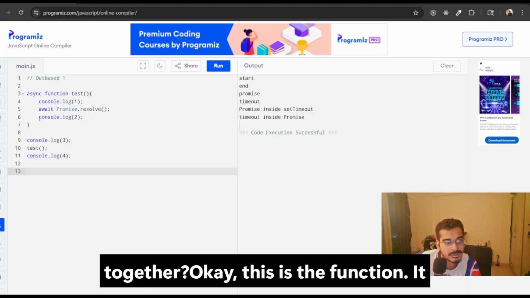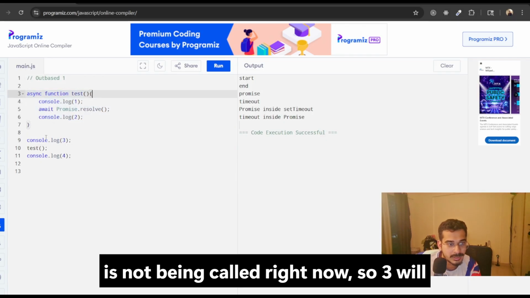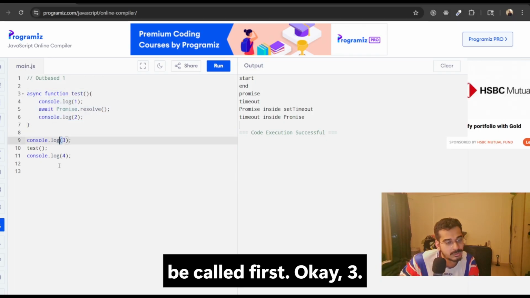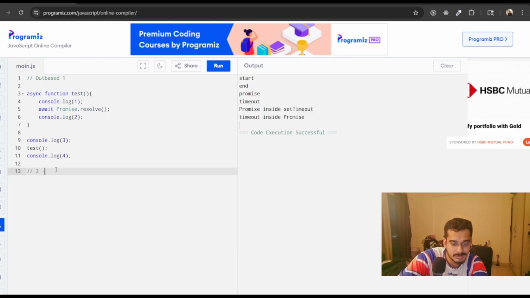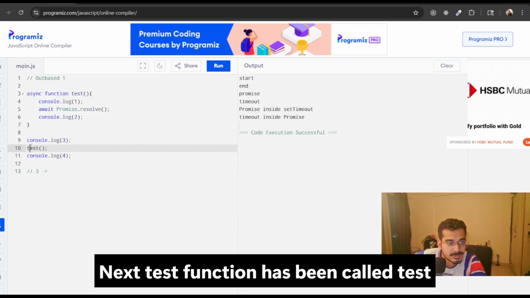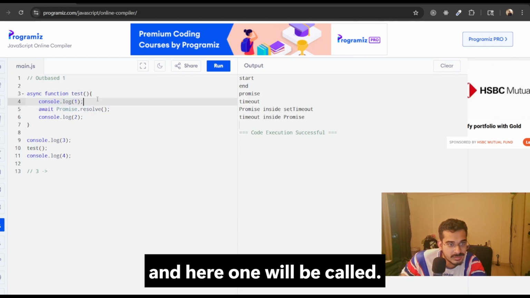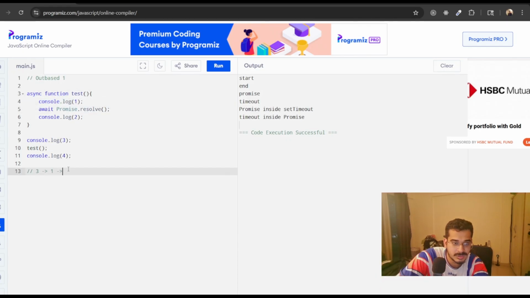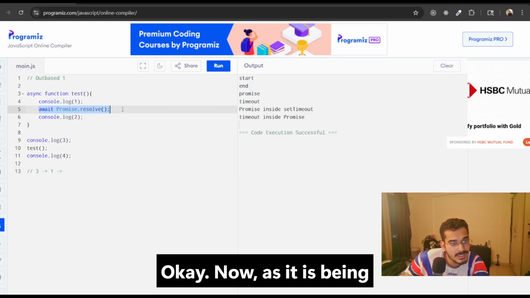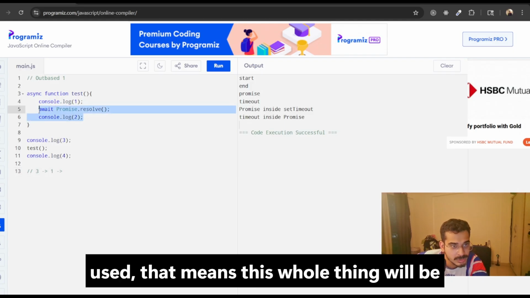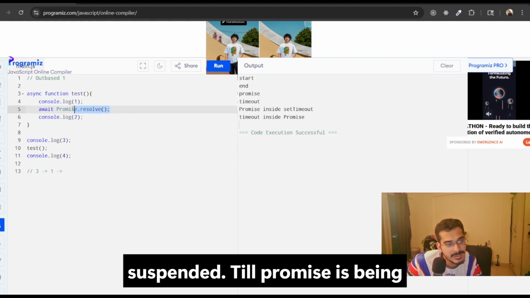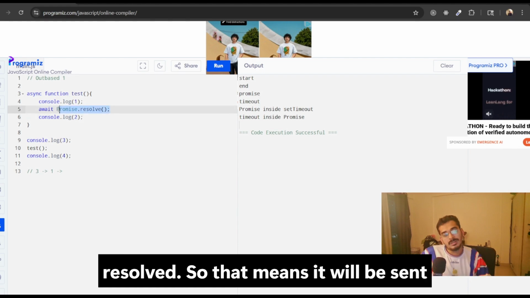Let us understand together. This is the function, it is not being called right now, so 3 will be logged first. Next the test function is called, and 1 will be logged. Now await is being used, which means this whole thing will be suspended till the promise is resolved.